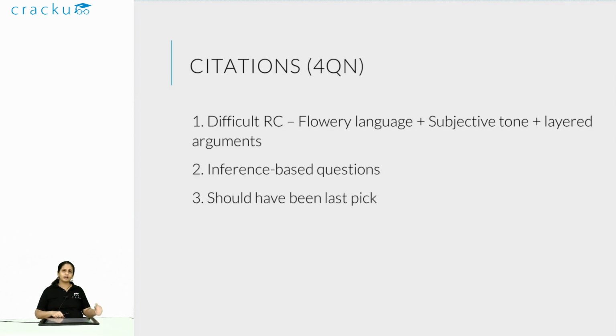Now let's take a look at the third RC that was there, which was based on citations. Now this was not an easy RC. This was a difficult RC because all the questions in this were inference based, but most students attempted this RC because the length of the RC was short. But the language wasn't easy. The language was slightly flowery. The author used sarcasm quite a bit in the RC. There was a subjective, opinionated tone. There were layered arguments. Because of all of that, even though length was shorter, you would take about the same amount of time to read the RC.